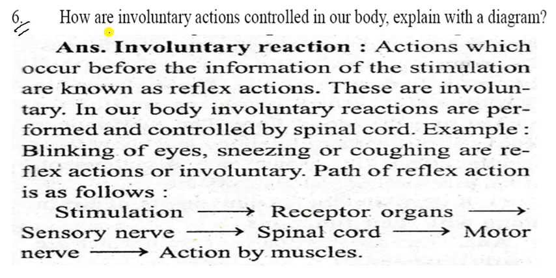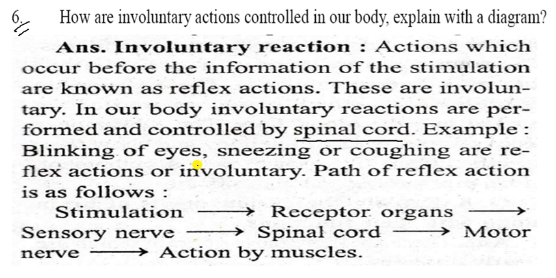Now come to the sixth question. How are involuntary actions controlled in our body? Explain with a diagram. So here is the answer. Involuntary actions, which occur before the information of the stimulation is known, are known as reflex action. These are involuntary in our body. Involuntary reactions are performed and controlled by the spinal cord. Always remember, it is always controlled by the spinal cord.